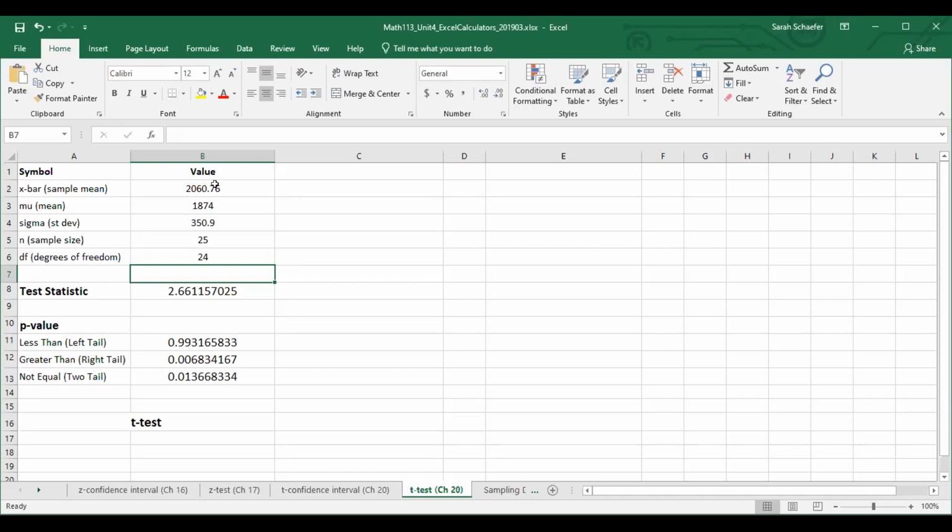And then our p-value here, since we are on a two-tail test, gives us 0.013. Three to four decimal places is a good idea here. And that's all we need from the spreadsheet, so we can go back to our classwork and finish this up.